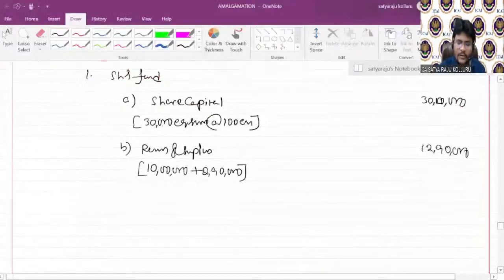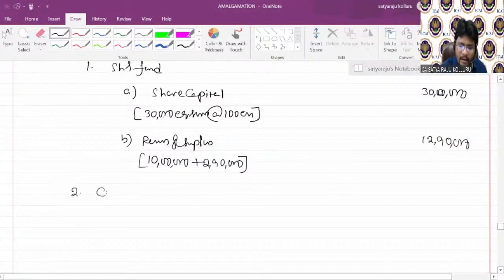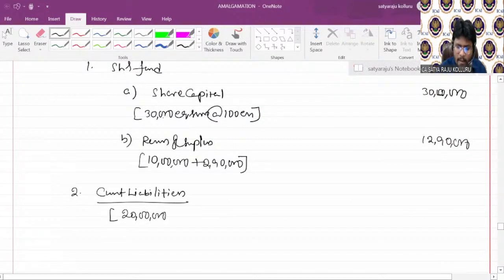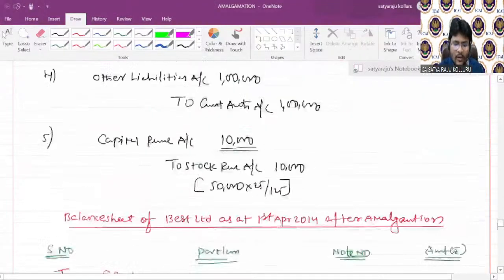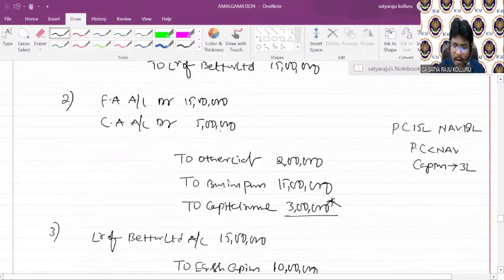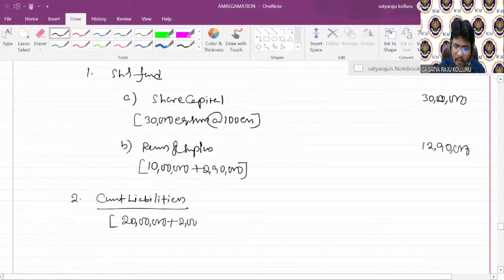So the next issue is, sir, there are no non-current liabilities. All the liabilities I can consider as current liabilities. Concentrate. In the opening balance, how much current liabilities are there? 20 lakhs. Am I right, guys? Now you can consider the current liabilities of whom? Better Limited as well. Now you are acquiring the current liabilities of Better Limited. Other liabilities you are acquiring now are 2 lakhs. That's why you can add here 20 lakhs plus 2 lakhs.